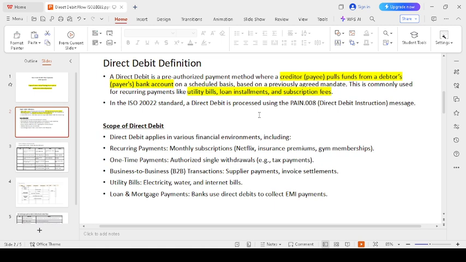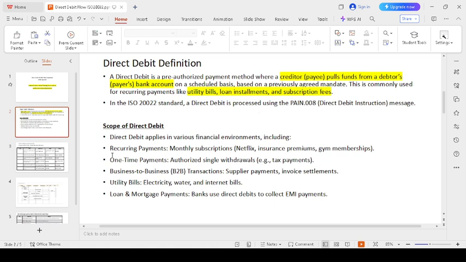One-time payments, such as tax payments. Business-to-business transactions, either supplier payments or invoice settlements. Utility bill payments: electricity, water, and internet. Each and every month you get your electricity, water, and internet bill notifications if you have adopted the direct debit feature. Loan and mortgage payments also happen through direct debit, because each month the customer needs to pay the installment amount. So these are the direct debit payments.